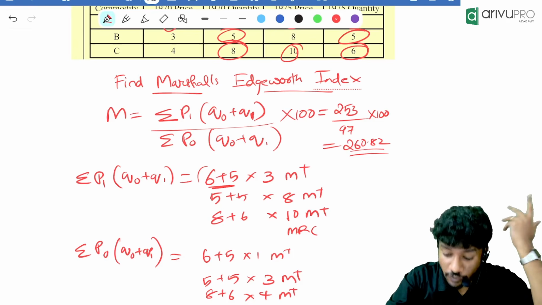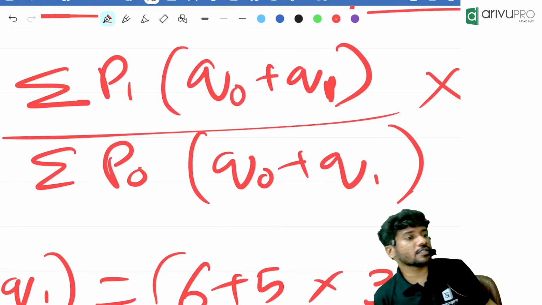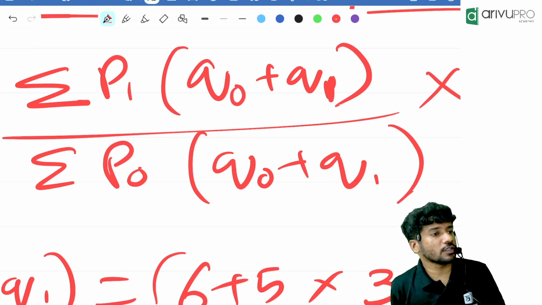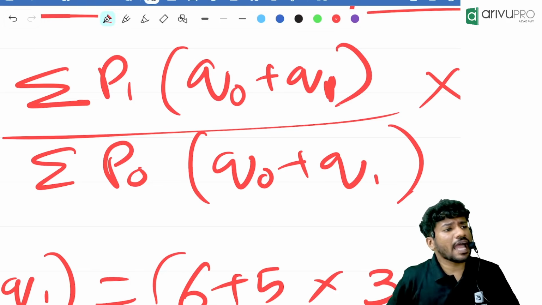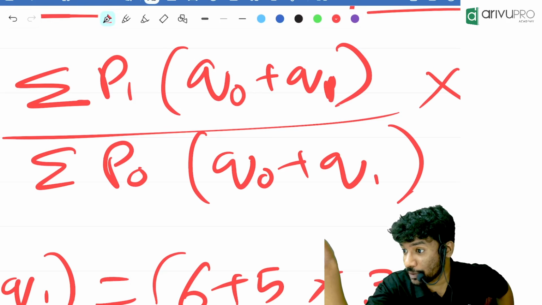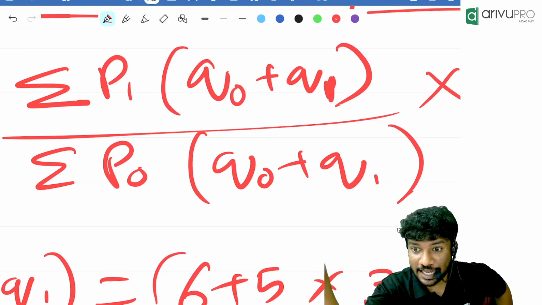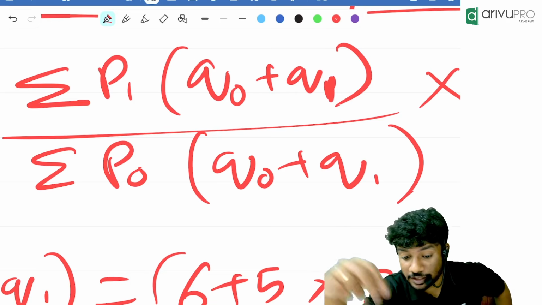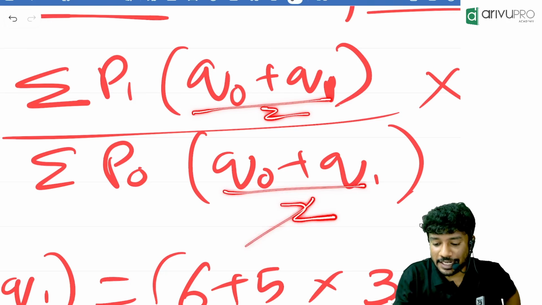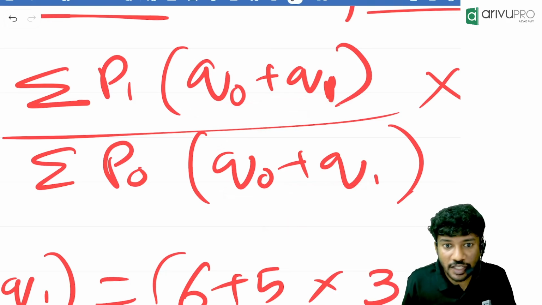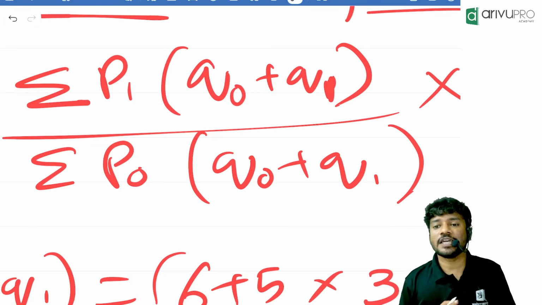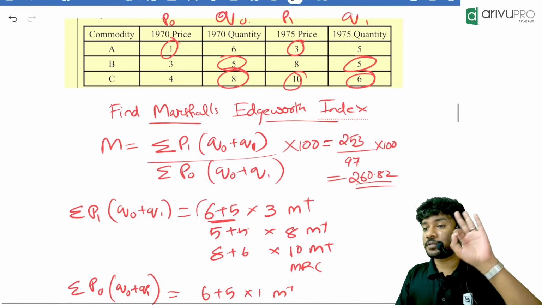Marshall's index number. What was the formula for Marshall's index number? Summation of P1 into Q0 plus Q1 divided by summation of P0 into Q0 plus Q1. Now, people, I said average of base year and current year quantity. Where is that 2? Anyway, 2 is there in the numerator, 2 is there in the denominator. That will get cancelled off, right? That's why we are not mentioning it in the question. If you ask me, it will be like this, divided by 2, divided by 2. But anyway, this will get cancelled throughout. That's why we are not mentioning it. Keep that also in your mind. If so, you got your 3 marks, people.